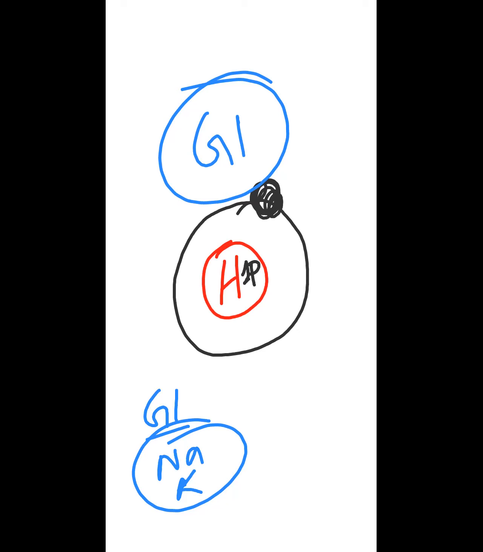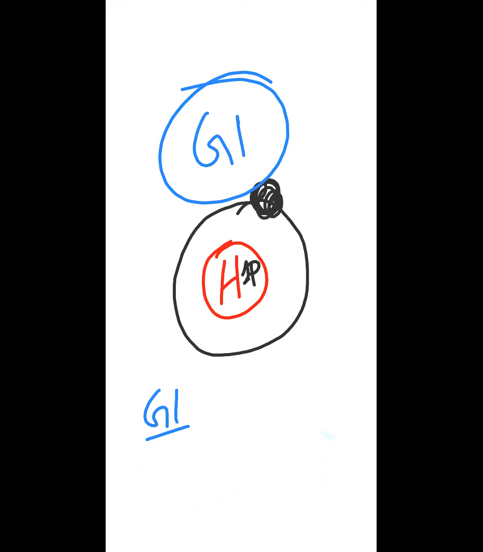It means, and one thing more, the elements which belong to group 1 are electropositive. Electropositive means they will donate electrons all the time. They will lose electrons all the time. Hydrogen will never lose electrons. It will share electrons. So there are a lot of dissimilarities. It means we cannot put hydrogen in group 1. Hydrogen doesn't belong to group 1.